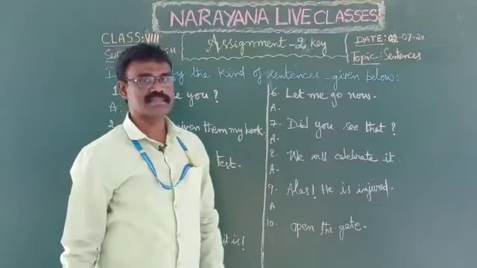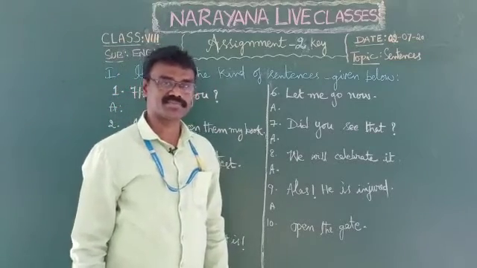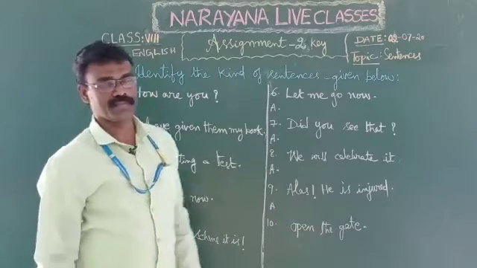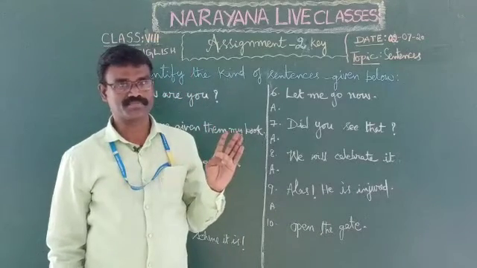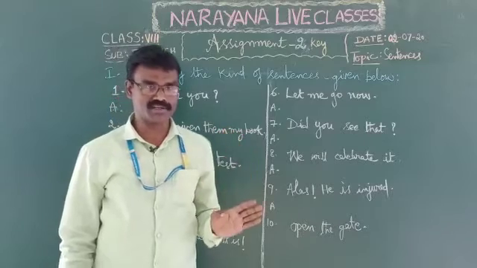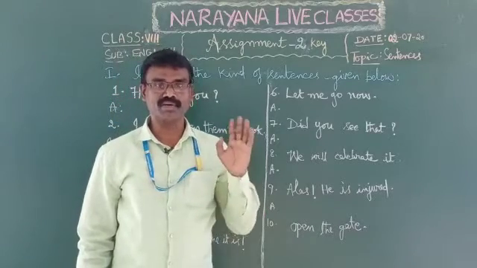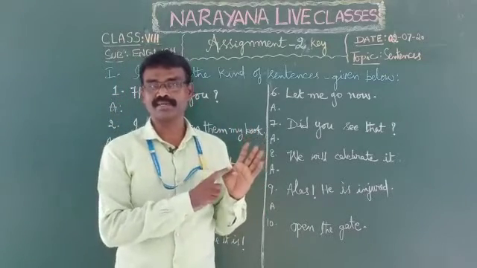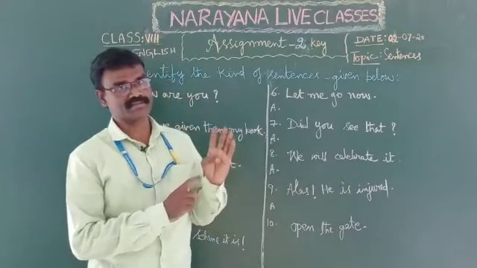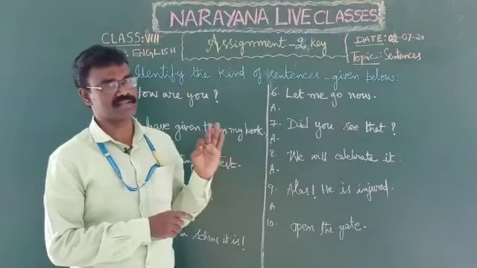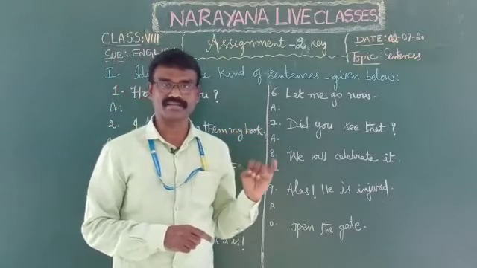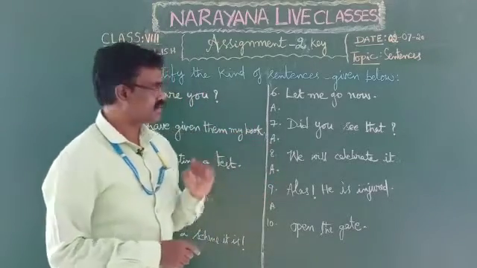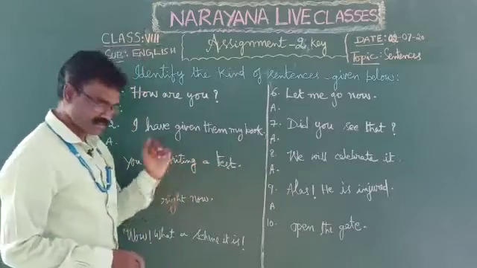Topic is sentences, kinds of sentences. You know very well, in English there are 4 kinds of sentences. Right children, depending on their function, sentences are divided into 4. First one, assertive sentence, second one imperative sentence, third one interrogative sentence, fourth one exclamatory sentence. Correct? Now let us see this one.